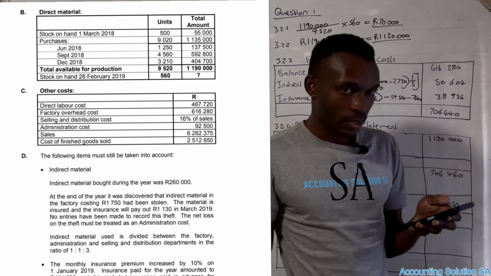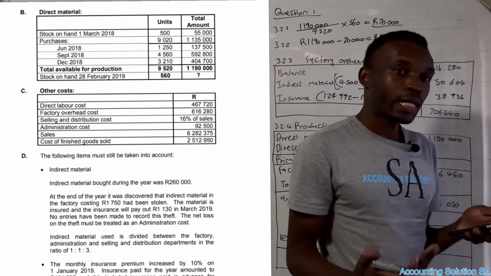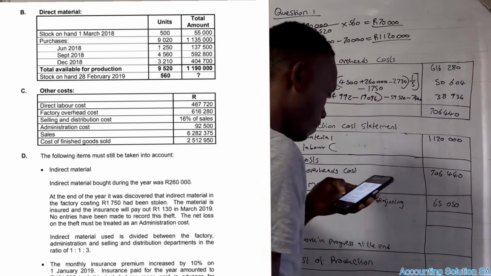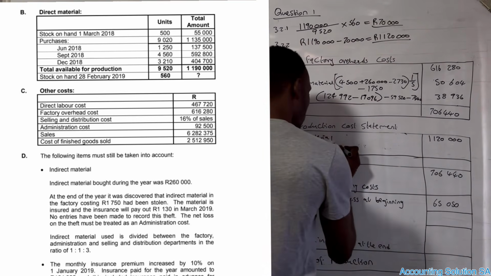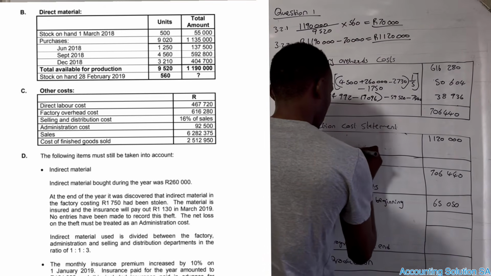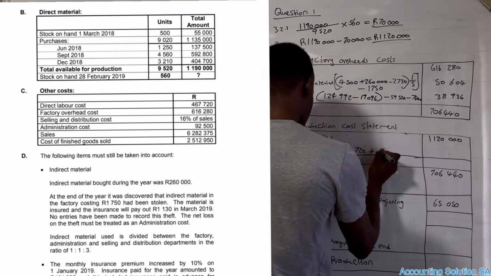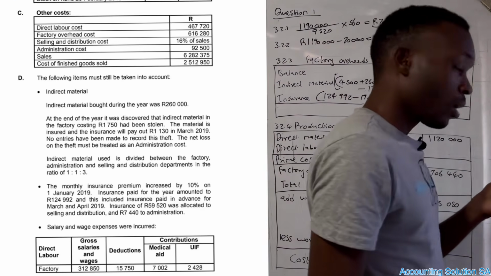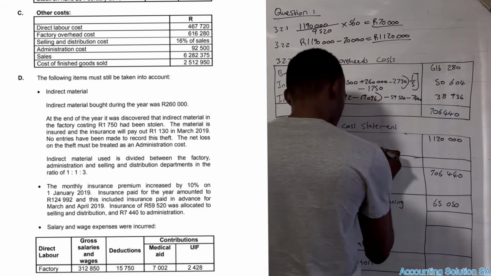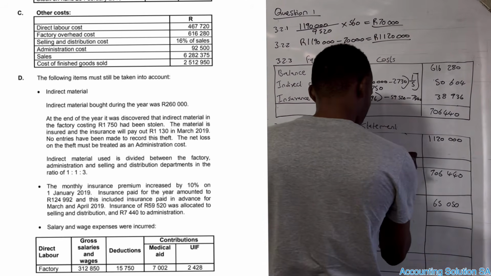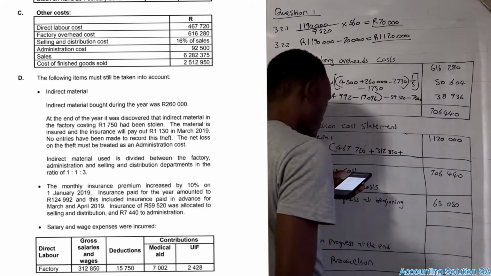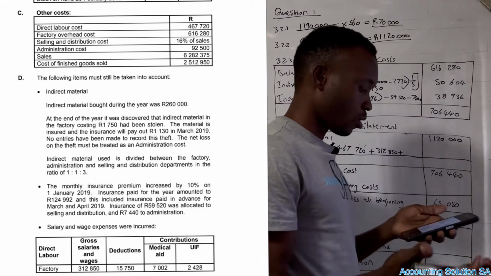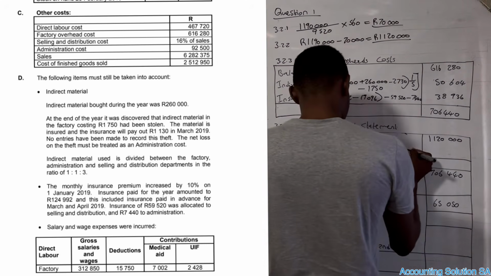Okay, now the next one, salaries and wages expense. So this one we are looking for the direct labor because we haven't yet calculated direct labor. Remember at the beginning they said that the direct labor is 467,720 before adjustment, plus the one which was not recorded for factory direct labor. We have to take a gross of 312,850. Remember, guys, contributions are also added. Deductions don't add because they already give us a gross.